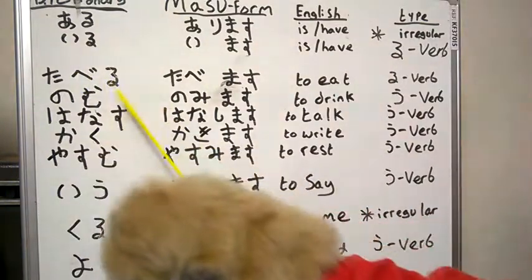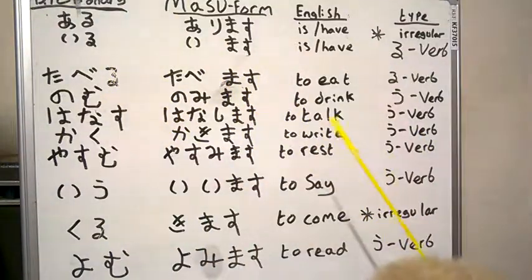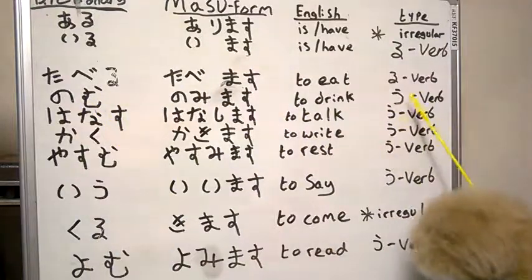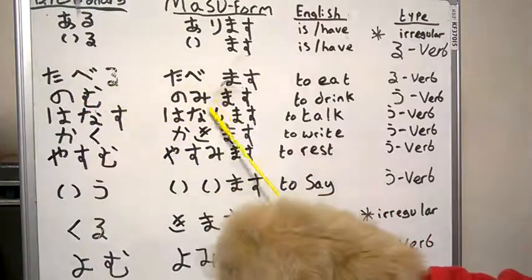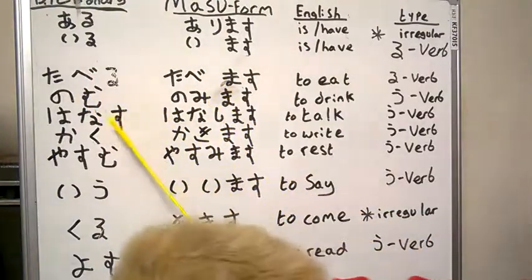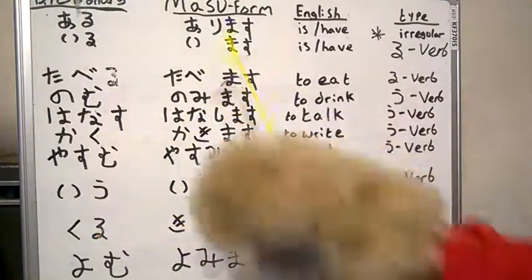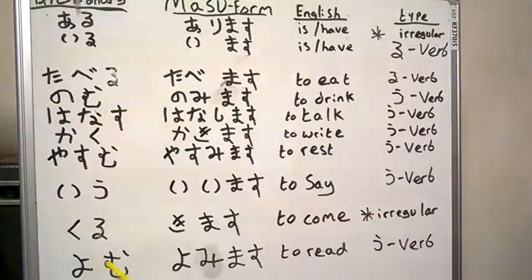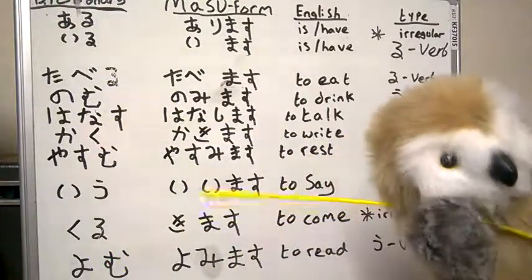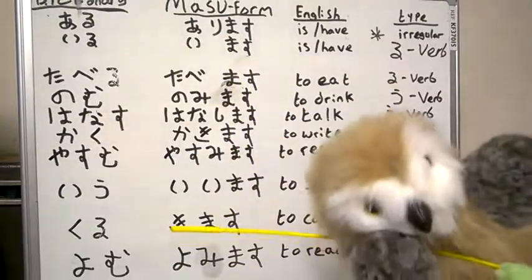Ru verbs like taberu, more or less, you just get rid of the ru, put masu. Everything else, for u verbs, you go backwards one. So mu, backwards one in the alphabet is mi. Su, backwards one, shi. And that's how you change to make masu-form for a sentence. This is also quite informal. So you can say this maybe to friends, but not so much to a boss or teacher. You should say a full sentence to a teacher with masu-form to be more polite and formal.